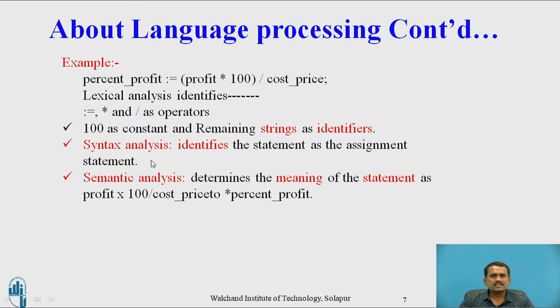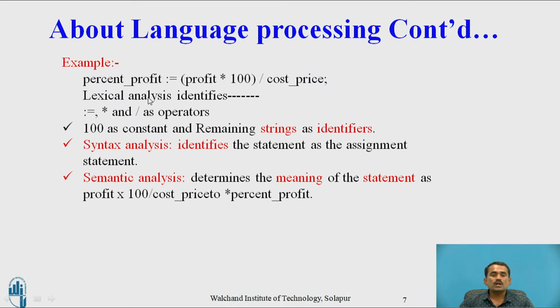The syntax analysis identifies the statement as an assignment statement. In this one, we have to check whether it is valid or not. Semantic analysis determines the meaning of the statement as profit into 100 divided by cost price into percentage profit. This is a simple example.